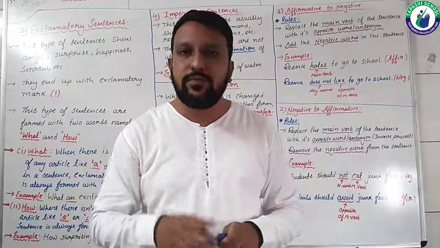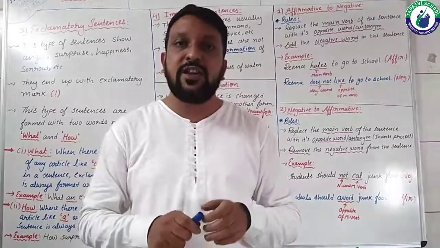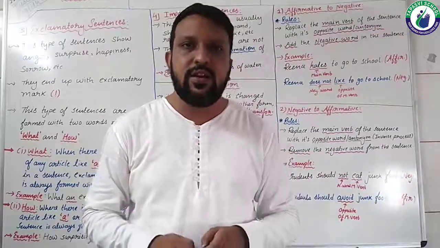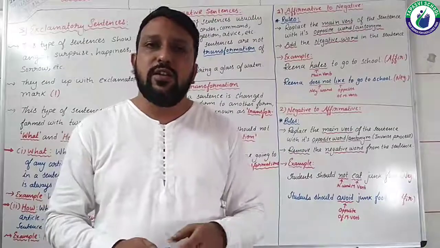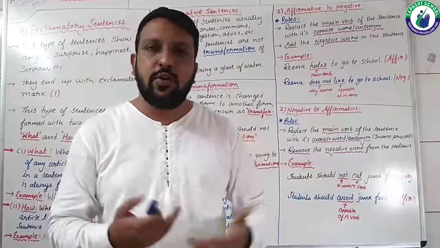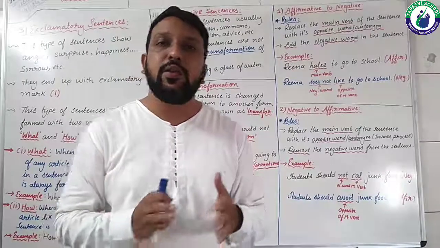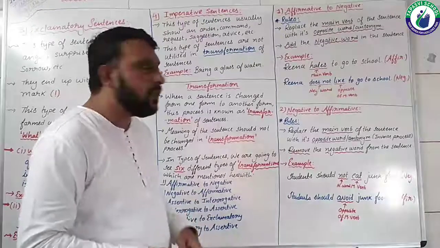And what is negative? When there is a negative word which makes the whole sentence negative in sense, that is a negative sentence. So the first transformation we are going to do is affirmative to negative. Let's see the rules for the same.